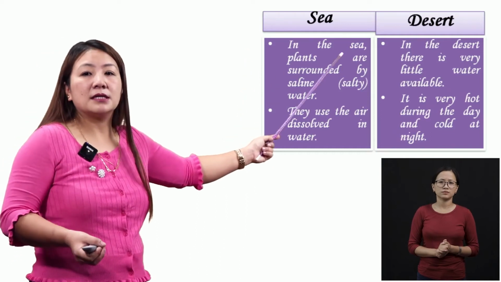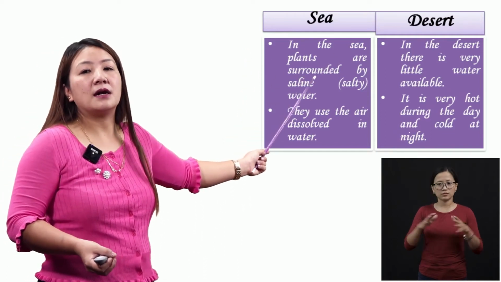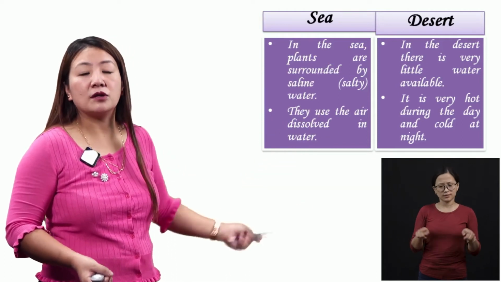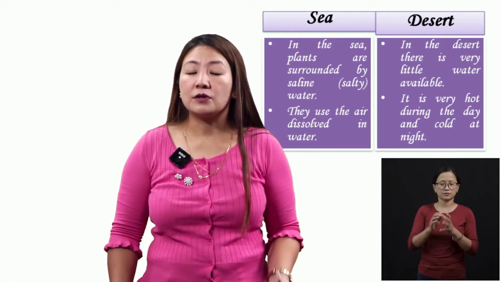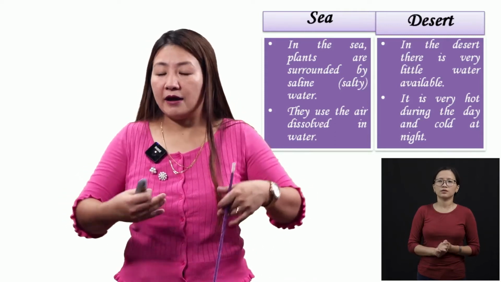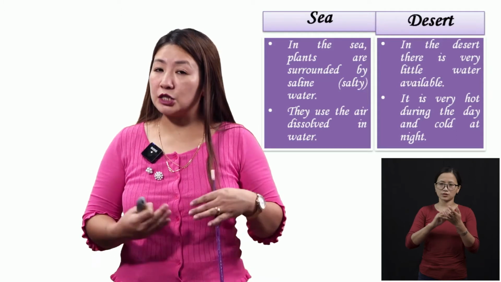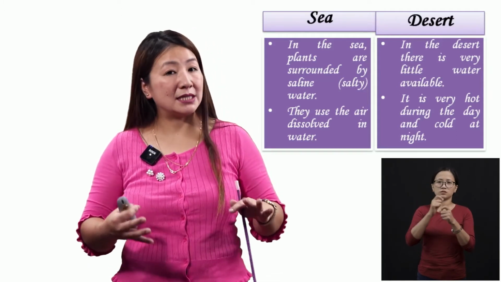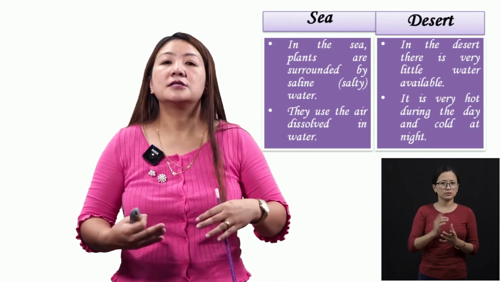So, usually in the sea, plants are surrounded by saline water. Even the animals, they use the air dissolved in water. So how do the animals in the water breathe? Water has dissolved air, dissolved oxygen. So the plants and animals in the water or in the sea, they use this dissolved air.